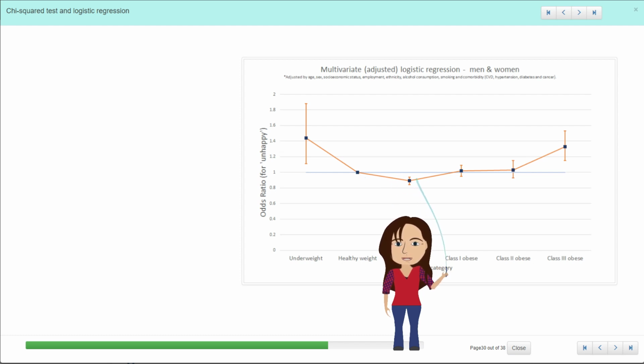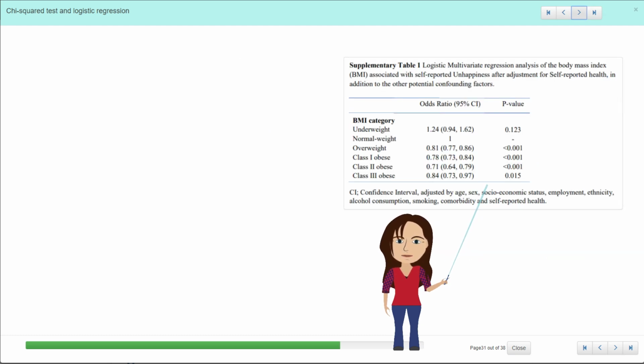Again, the overweight people look like they're less likely to be unhappy, but there is still an effect for the class 3 obese and for the underweight. So that's adjusting for just those variables that they've listed up the top. The last thing that they do is that they then also adjust for self-reported health.